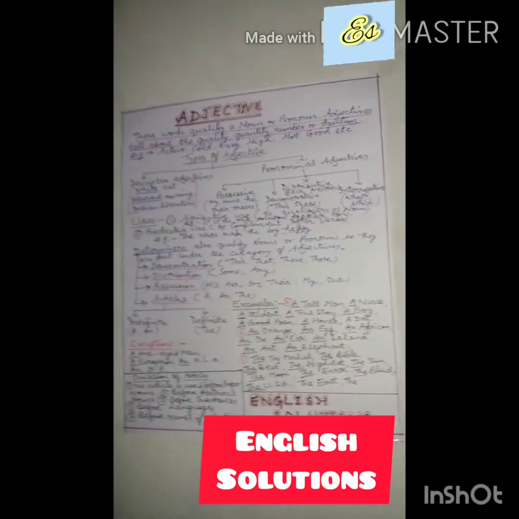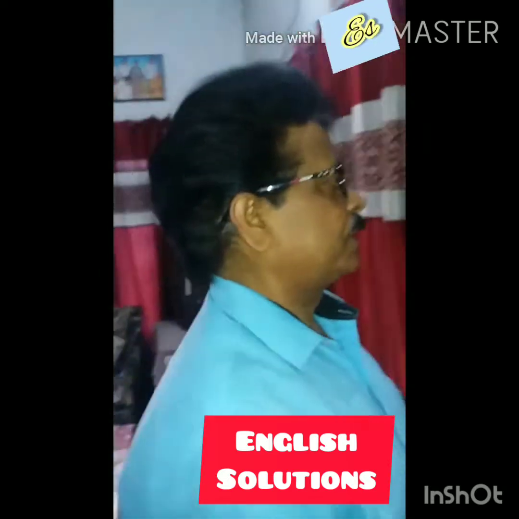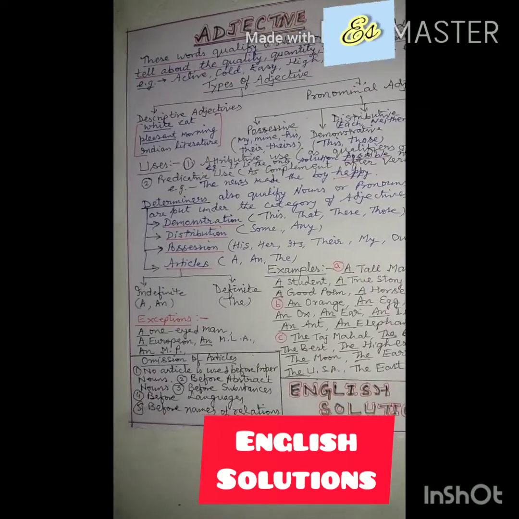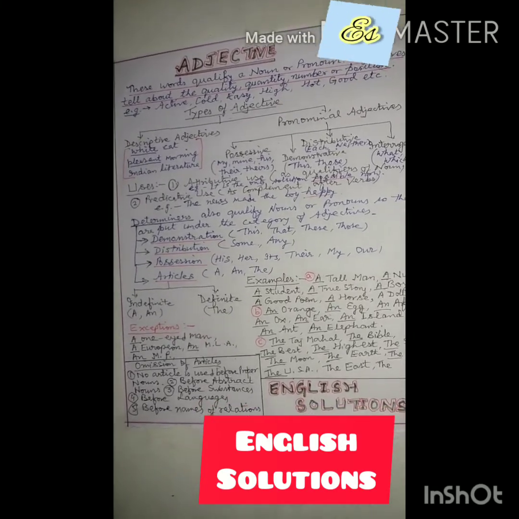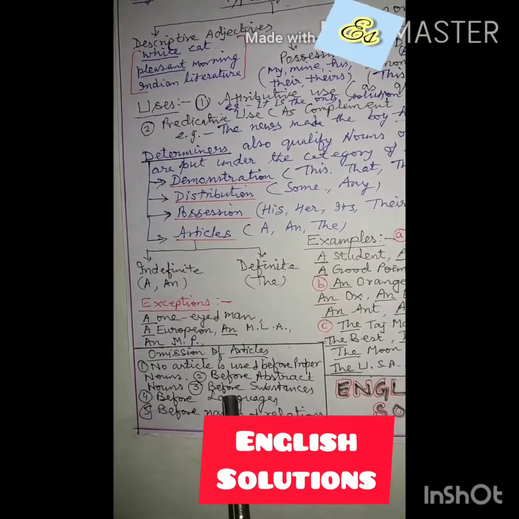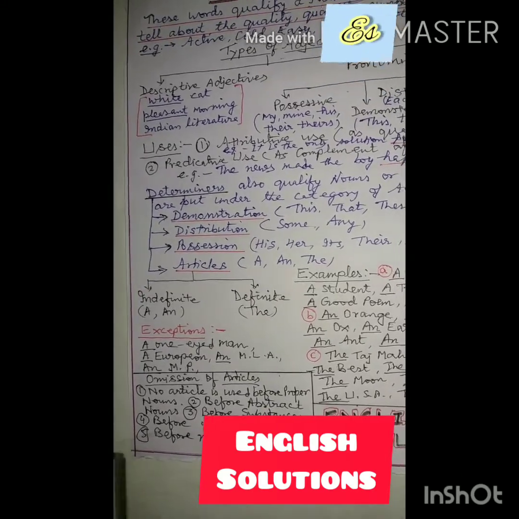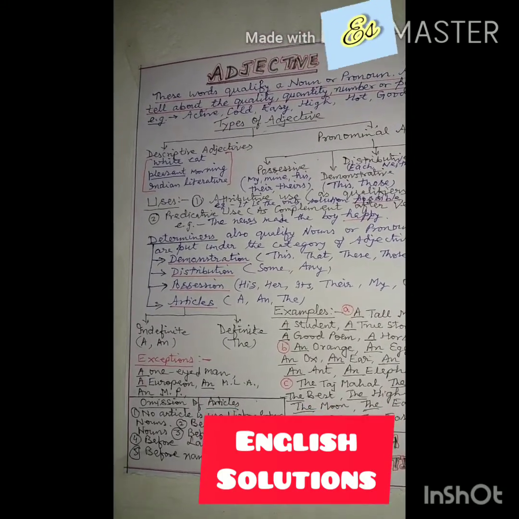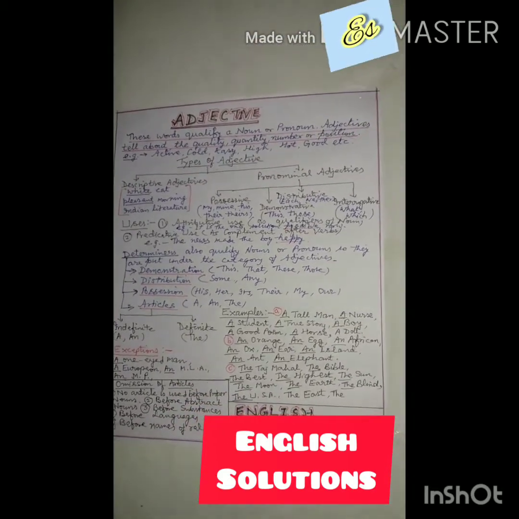One more important category I wish to discuss is the omission of articles, where articles are not used. First category is no article is used before proper nouns. You have to bear in mind that under no condition will an article be used before any proper noun. Second is before abstract nouns. Third is before substances. Fourth is before languages. One more category is before the names of relations, and before the names of meals you also do not use articles.